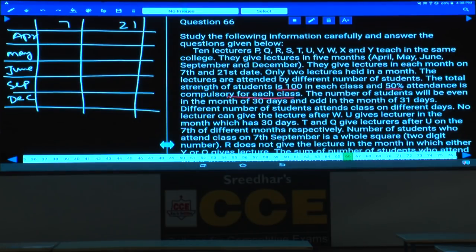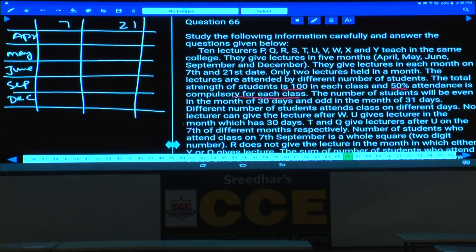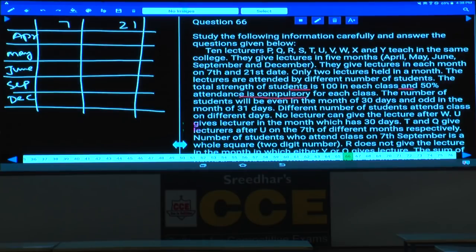The number of students will be even in a month of 30 days. April has 30 days, and June and September are also even. May and December have 31 days, so for them we should have odd numbers. So we have 4 odd numbers and 6 even numbers. The number of students is even in months with 30 days and odd in months with 31 days. A different number of students attend on different dates.